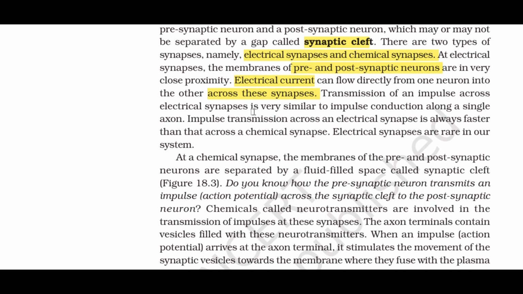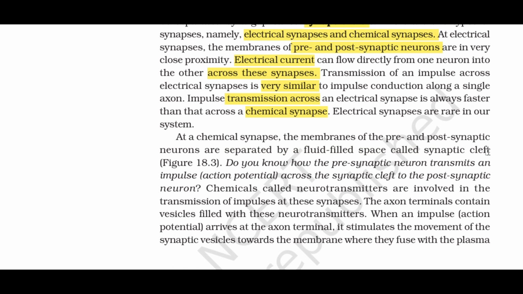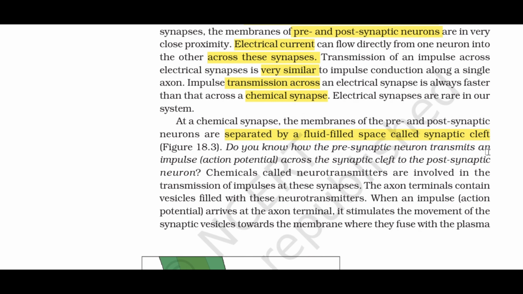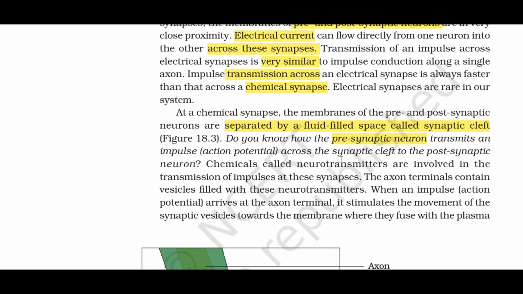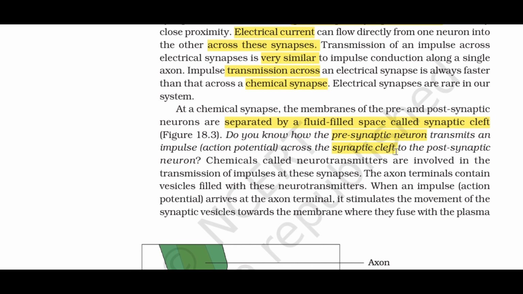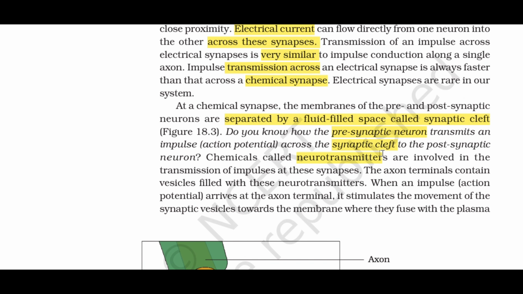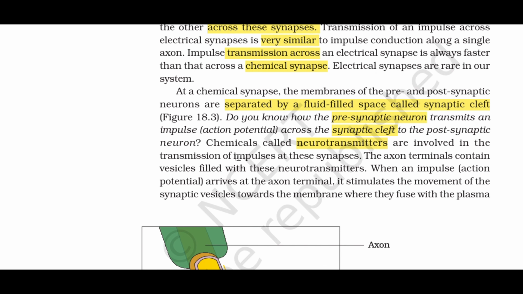Transmission of an impulse across electrical synapses is very similar to impulse conduction along a single axon. Impulse transmission across an electrical synapse is always faster than that across a chemical synapse. Electrical synapses are rare in our system. At a chemical synapse, the membranes of the pre- and postsynaptic neurons are separated by a fluid-filled space called the synaptic cleft. Do you know how the presynaptic neuron transmits an impulse, action potential, across the synaptic cleft to the postsynaptic neuron? Chemicals called neurotransmitters are involved in the transmission of impulses at these synapses.